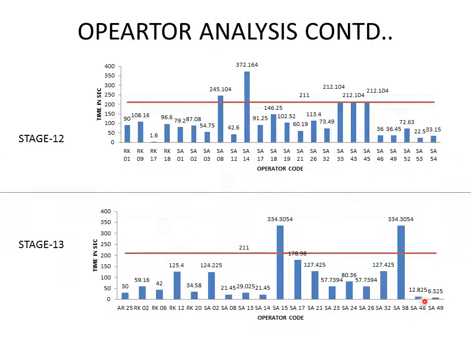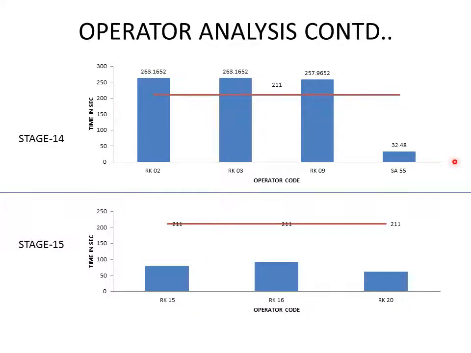This one is for stage 13. This one is for stage 14 and stage 15. From this analysis, it is clear that operators were not balanced in all the stages. Hence, line balancing should be implemented to balance the work among the operators and to eliminate the excess number of operators.